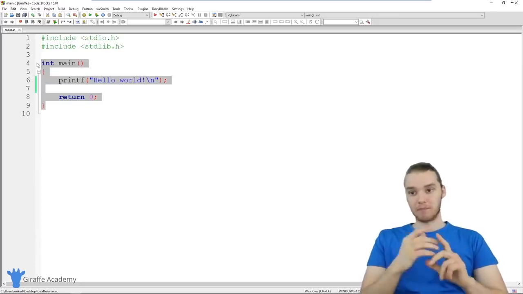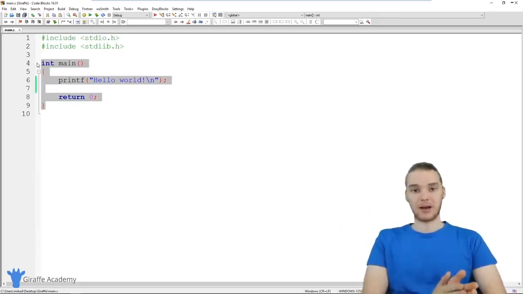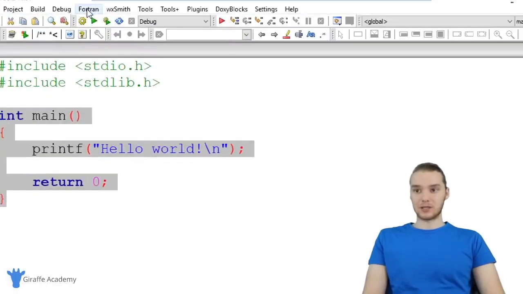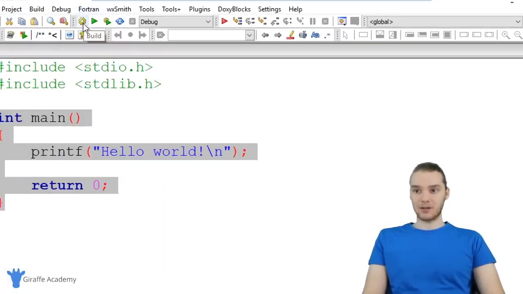So once we've built this program, we've compiled it down into code the computer can understand, we have to run it, basically tell the computer to execute that code. And in Code::Blocks, it's actually really easy to do this. So we can come over here and this little gear icon will allow us to build our program. And then this play button will allow us to run our program.